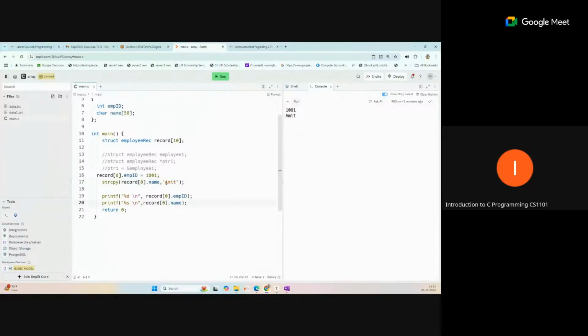Suppose salary is also included in this. Then, what is the employee ID which has the highest salary? That type of information is generally asked from the record. Minimum salary, maximum salary, the average of all salaries of all employees, this type of information will be asked for this type of question.